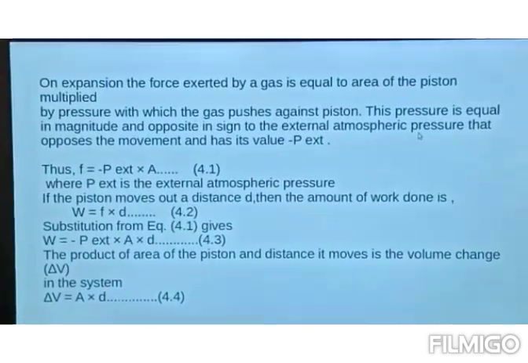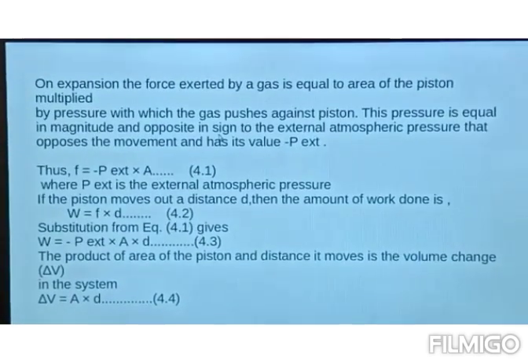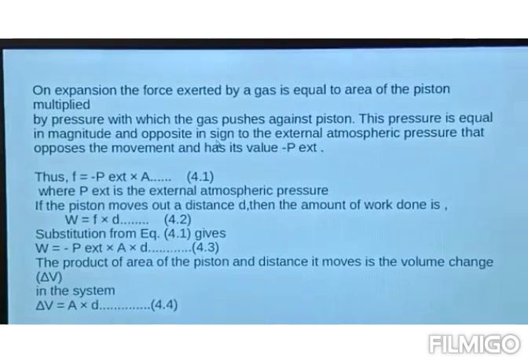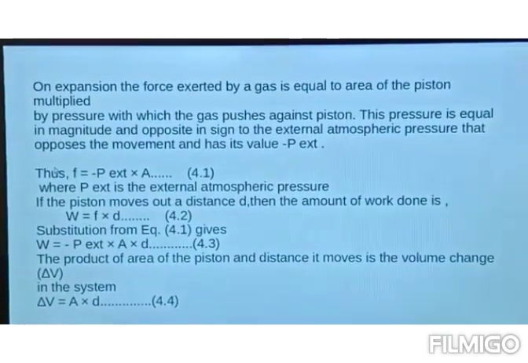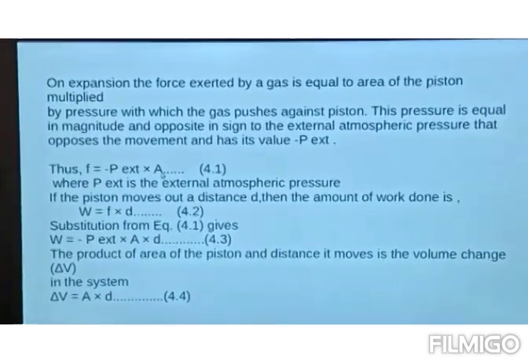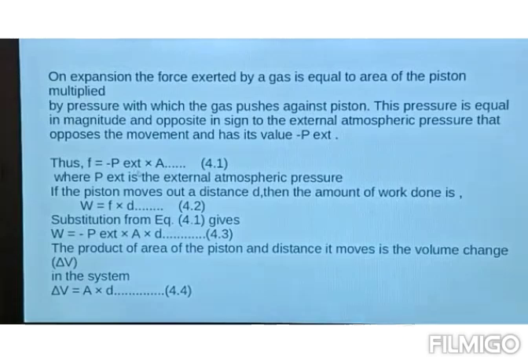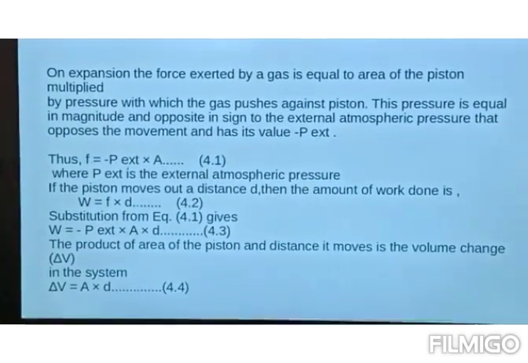This pressure is equal in magnitude and opposite in sign to the external atmospheric pressure that opposes the movement, and has the value minus P external. So here we can say that F is minus P external into A. F is a force, and that force is external pressure into the area of cross section of the piston.